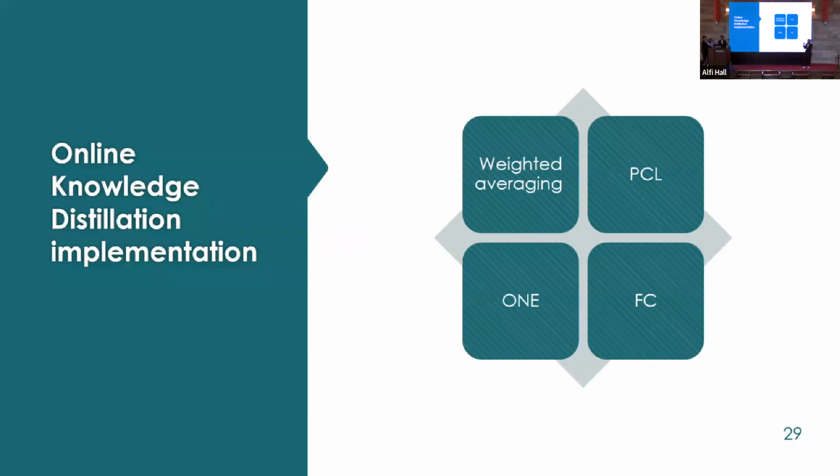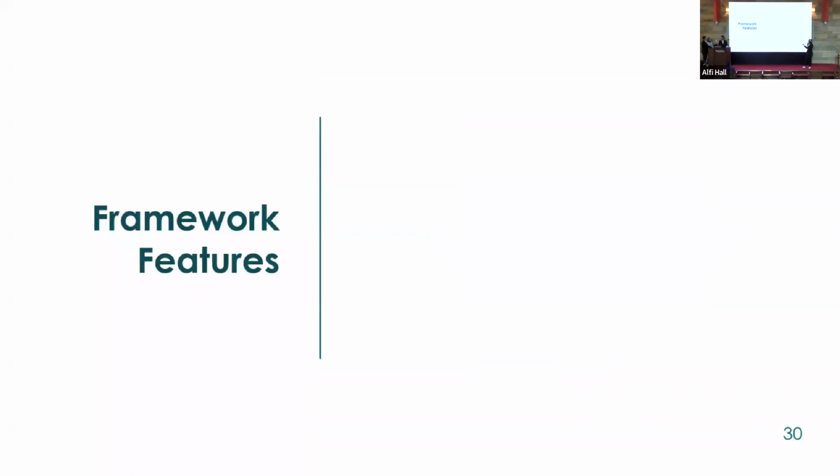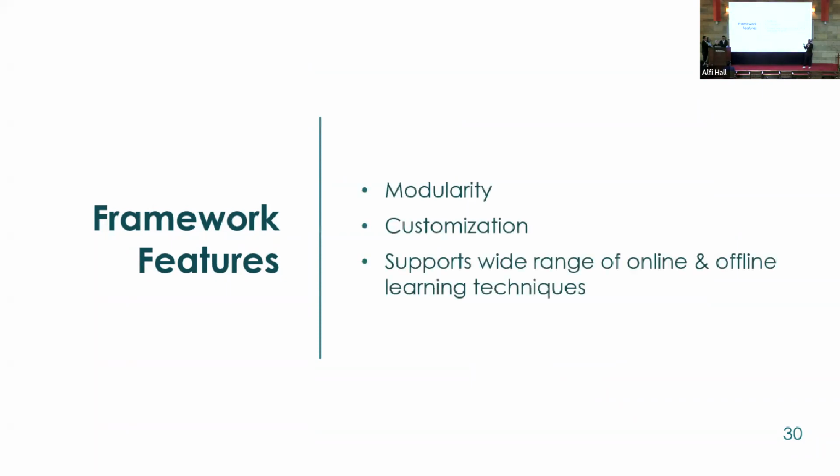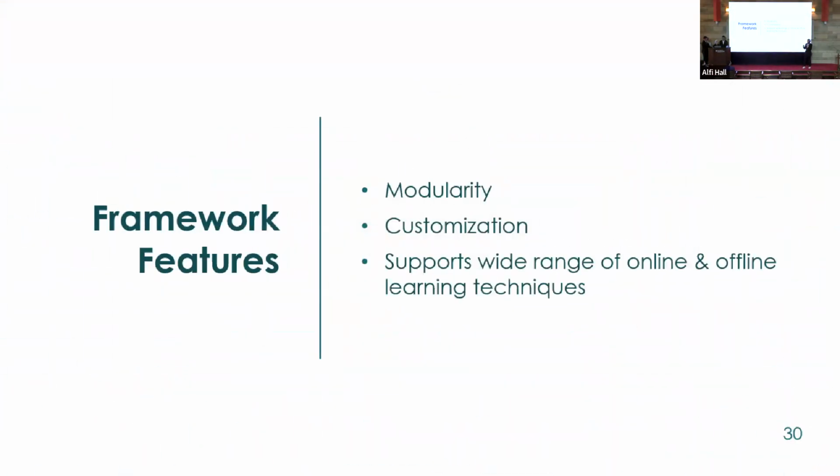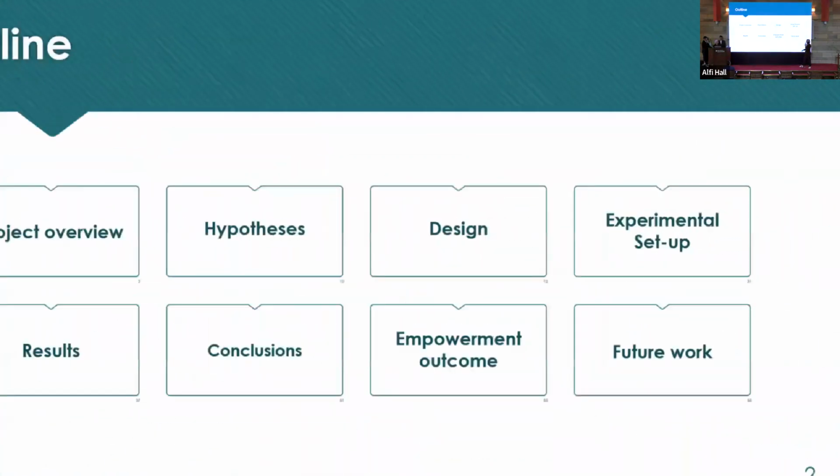Now with our framework, we could perform training using different combinations of online techniques and offline techniques, and we could do all the experiments that we had targeted in the first place. Now, at the end of this development plan, our framework was very modular. It was extremely customizable, where we could use any number of students, any network architecture, or any combination of offline and online implementations. And it supports a very wide range of techniques. And it was actually really pluggable, where you could easily add another offline technique or online technique and use it as well. Next, we'll go through the experimental setup with Samah.